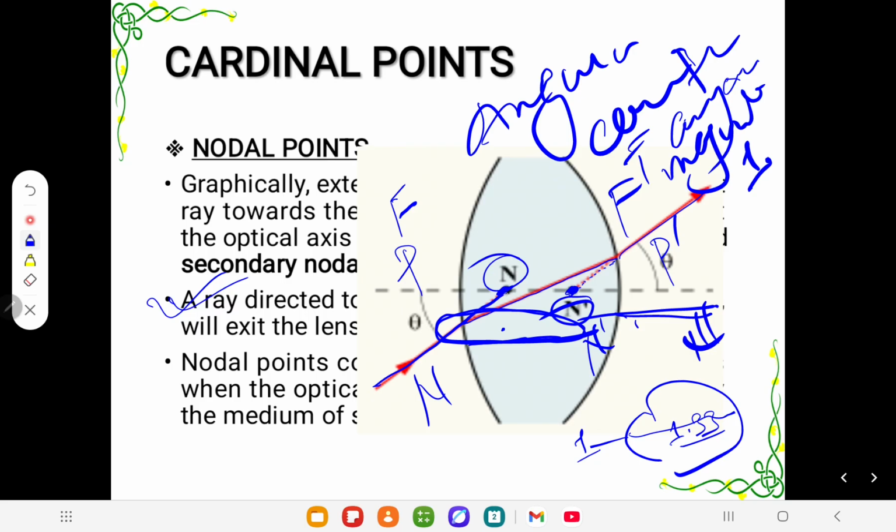So this is the nodal point. The angle between this, for example this angle and this angle, is always constant. Angular constancy is a centrally important concept to understand.